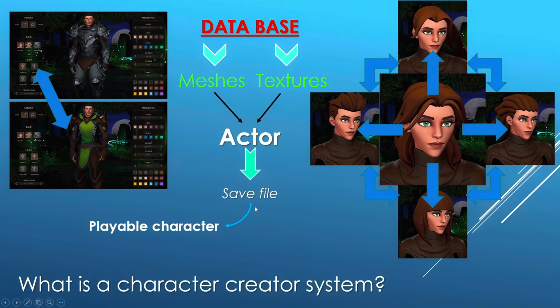Finally, I have to be able to save this in a save file to be exported to the playable character, because what you see here is not playable. It's just something empty that only has meshes and textures that I am changing. Like if we were, I don't know, a mannequin, but it has no character movement component, no collision, no nothing. It's just an empty pawn.